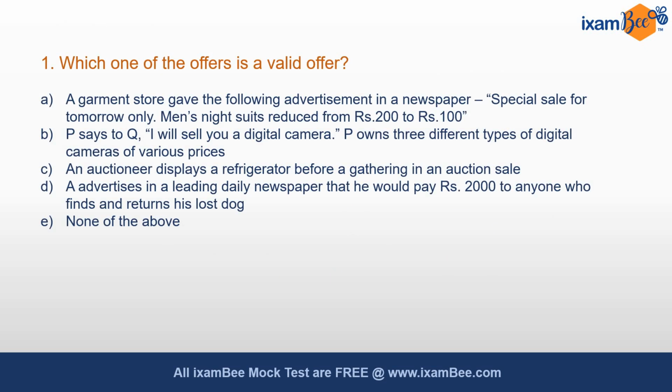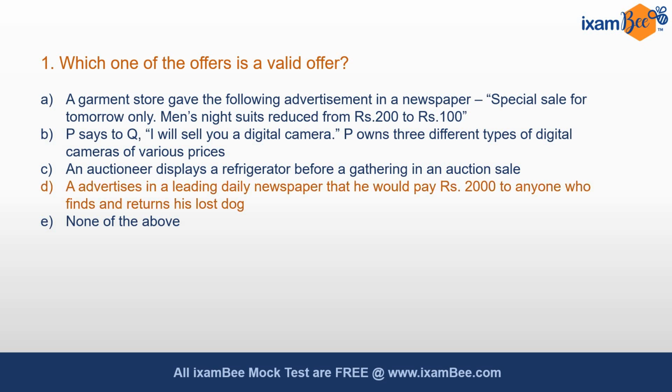Which one of the offers is a valid offer? Option A: a garment store gave the following advertisement in a newspaper: special sale for tomorrow only, men's night suits reduced from rupees 200 to rupees 100. Option B: P says to Q, I will sell you a digital camera, while P owns 3 different types of digital cameras of various prices. Option C: an auctioneer displays a refrigerator before a gathering in an auction sale. Option D: A advertises in a leading daily newspaper that he would pay rupees 2000 to anyone who finds and returns his lost dog. Option E: none of the above.